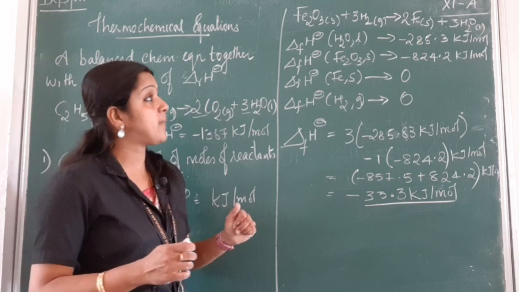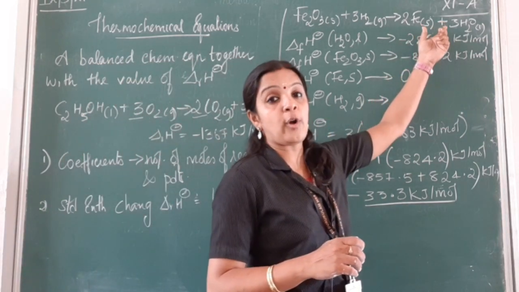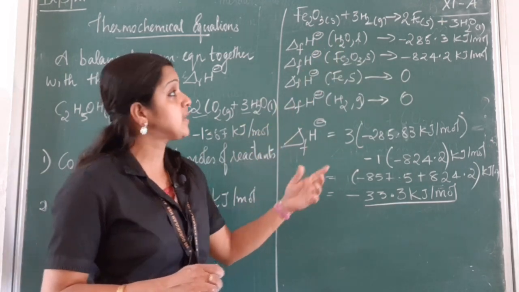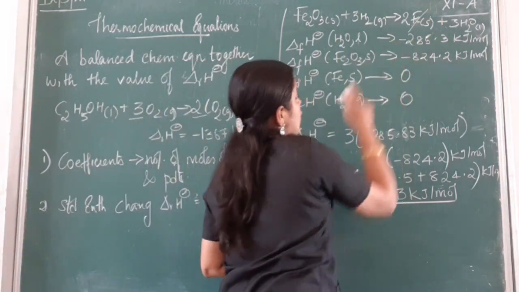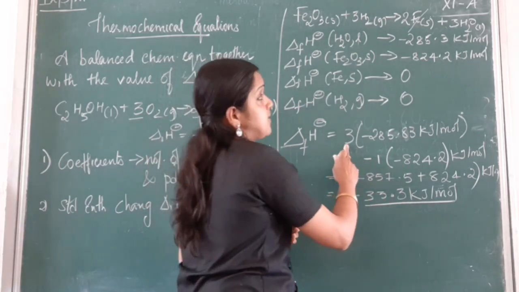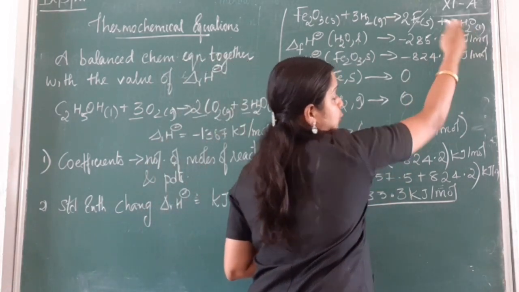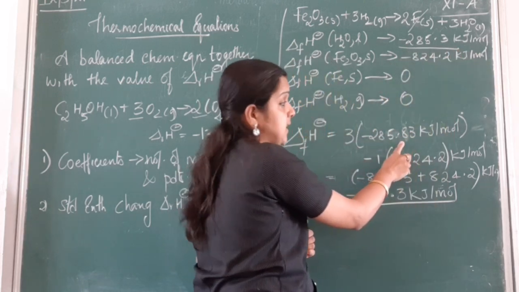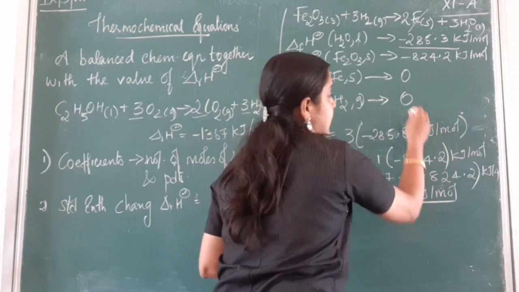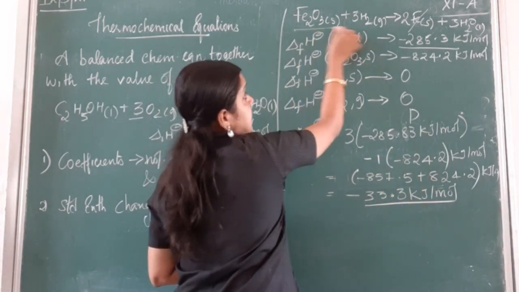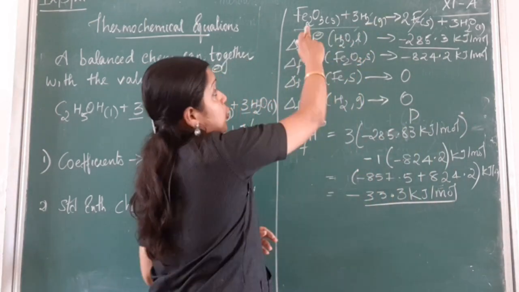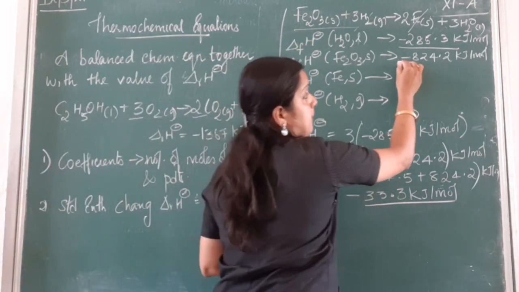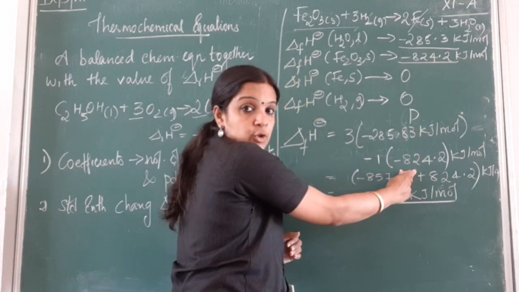You can calculate it by enthalpy of formation of products minus enthalpy of formation of reactants. So how do we do it? We know iron solid is 0, so you do not consider that. So 3 is for water, 3 moles of water. So 3 into minus 285.83, this is my product, minus, here for hydrogen it is not there. So only for iron oxide I am going to include it, minus 1 into minus 824.2 kilojoule per mole.